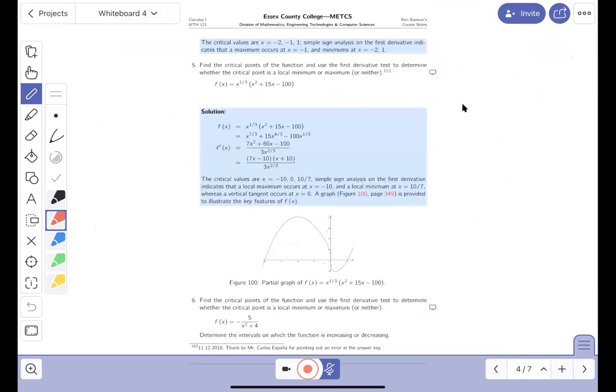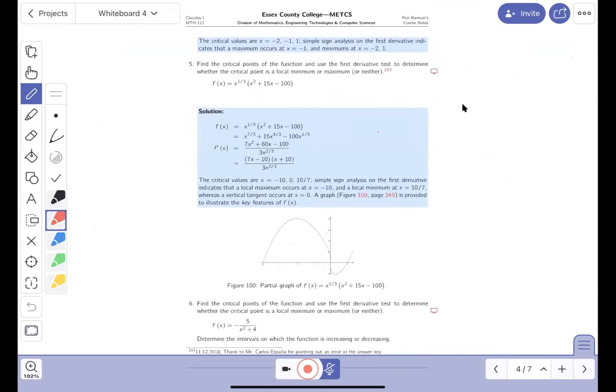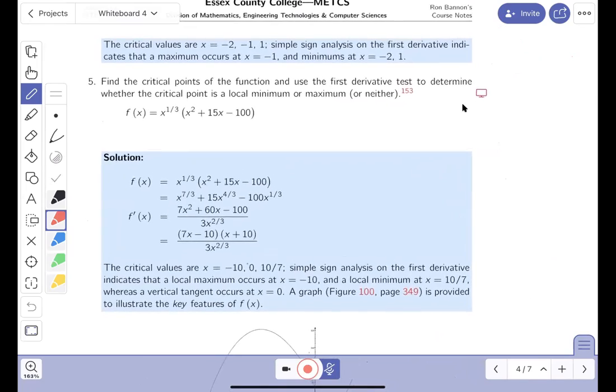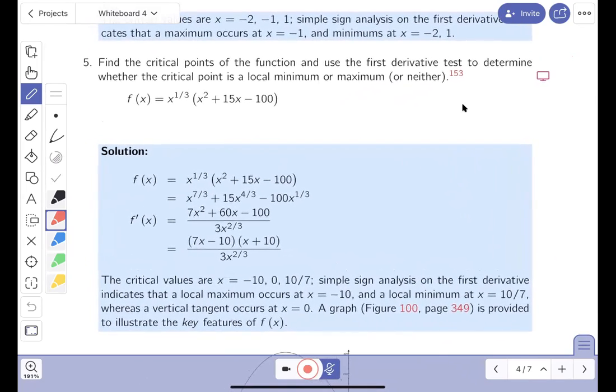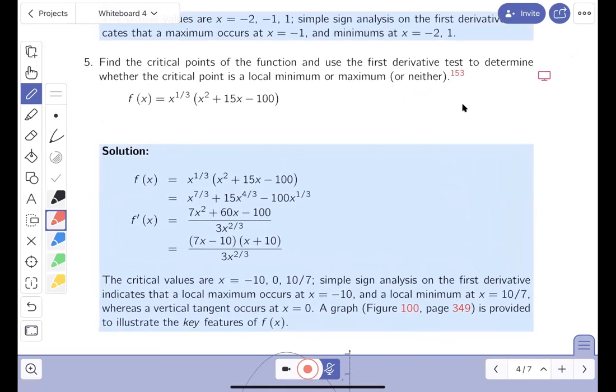Okay, number 5. Now, number 5, when I'm looking at it, again, I'm going to go through step by step. And I notice there's some work written over here, and I'm going to go through it with you. And certainly, again, it does require some basic knowledge of prior material. Calculus requires arithmetic and algebra and pre-calculus material. It does, it requires it. You might say, could I skip that, go to calculus? No, you can't skip that. You need to know that. So hopefully you're not struggling too much with the basic stuff. Okay, let's go through it.